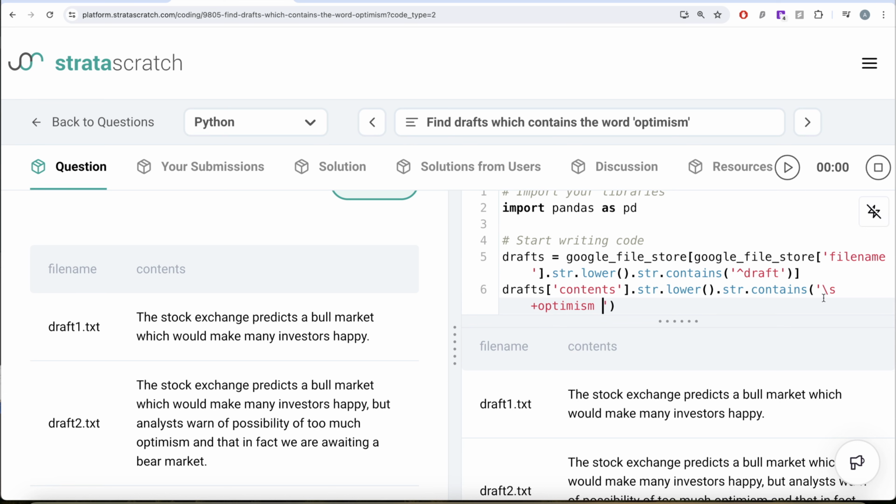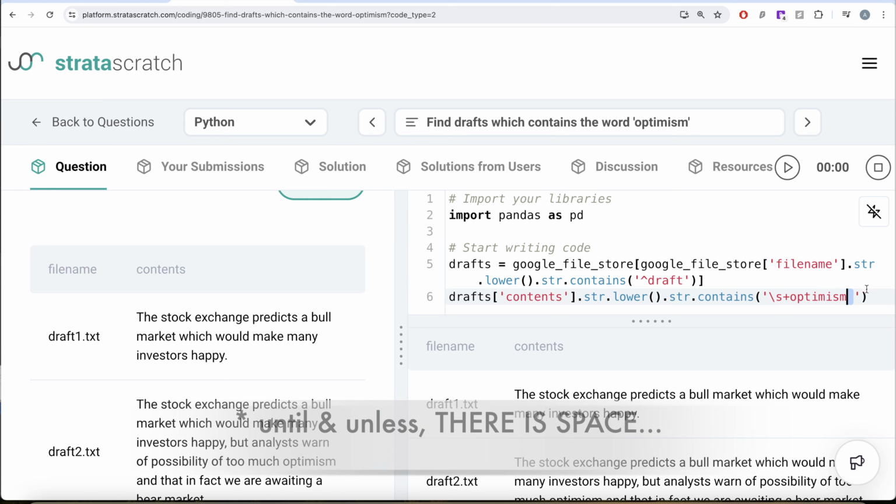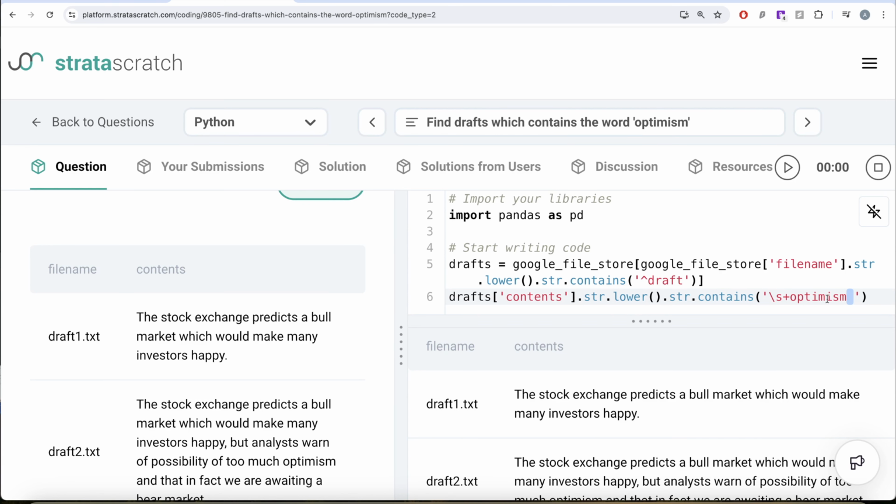The second question might be, why, to check a space before this, did we use forward slash s, and after this we just pressed the space bar once? So the reason being, let me just drag it to the left. Here you had to check zero or more spaces. Here you are making sure that yes, there will be a space, because until and unless there is a space after this, how can you say that this optimism is a word? If you have optimism and then A, B, C, D, E, F, G after this, with no space between them, then you do not have optimism as a word in your contents, right? So you understand why we need two different ways of checking spaces here.